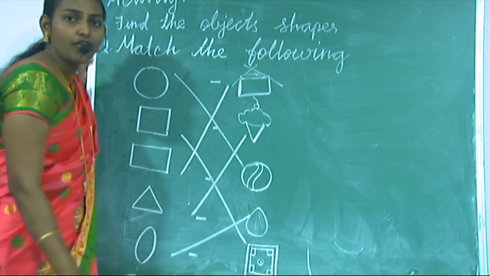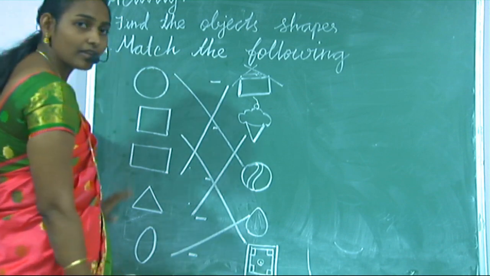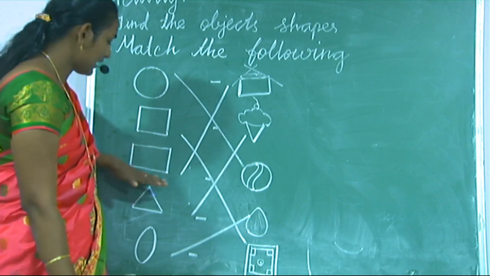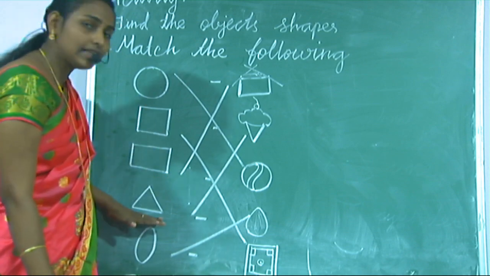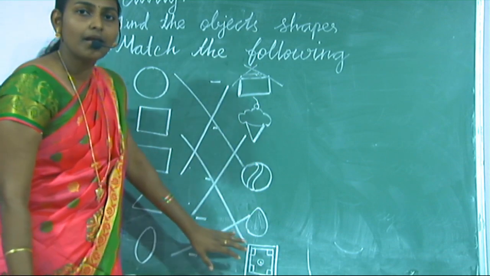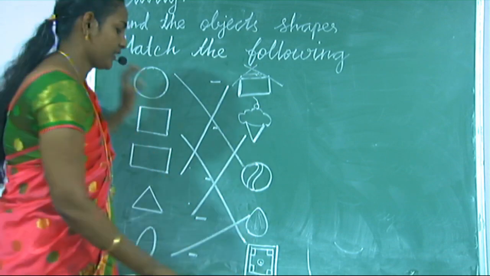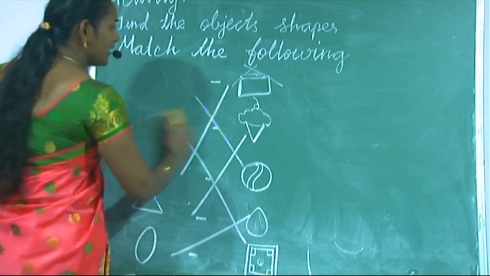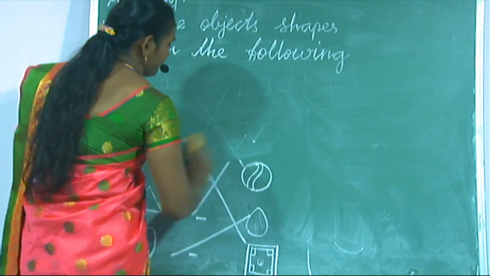Okay? Are you all clear about that? Shapes: circle, square, rectangle, triangle and oval. We are matching the related pictures. Okay? Yes. Now we are going to do another activity.